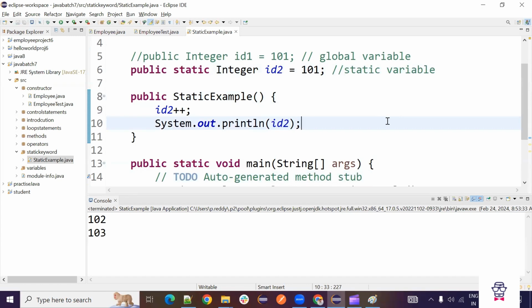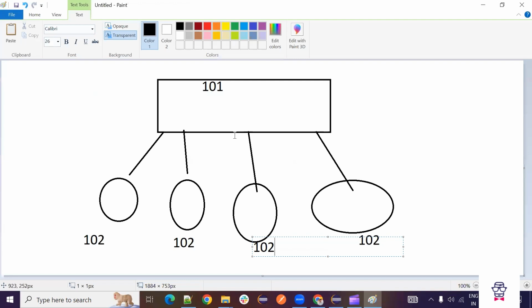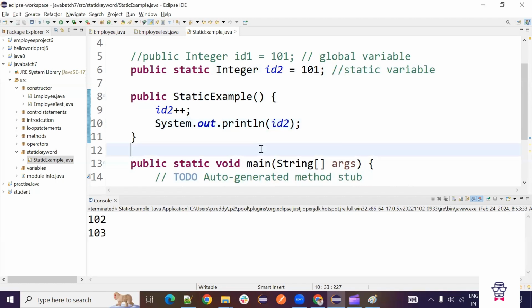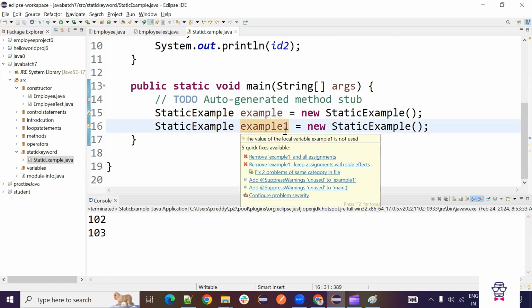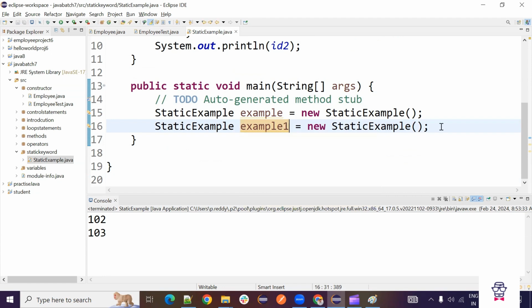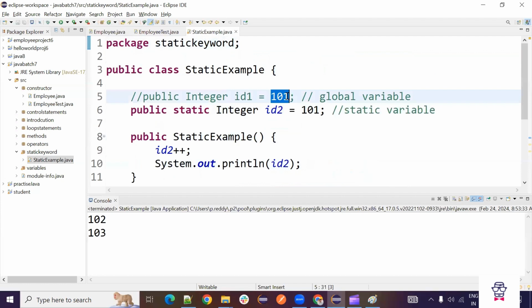This time it became 103 because of static variable. When we create a normal instance variable, every time a new variable will be created, so the starting value will be 101. Next time it will be 102. When we create another object here, again the instance variable will become 101, then it will start to 102. If we create one more object, again the instance variable value will be 101 only.